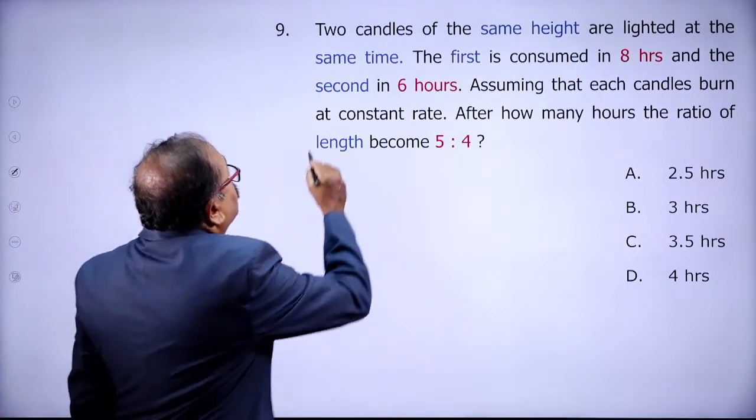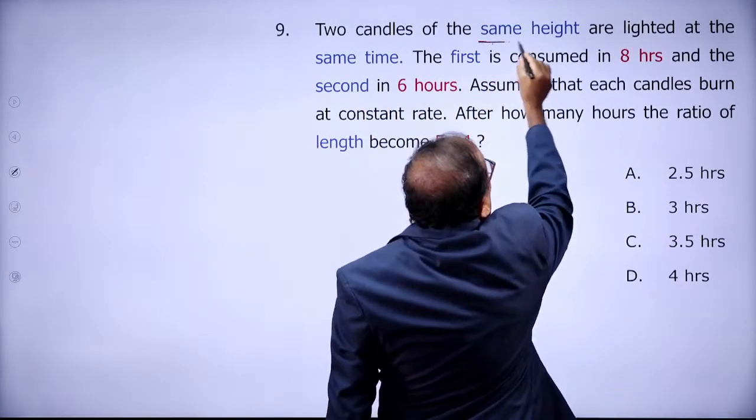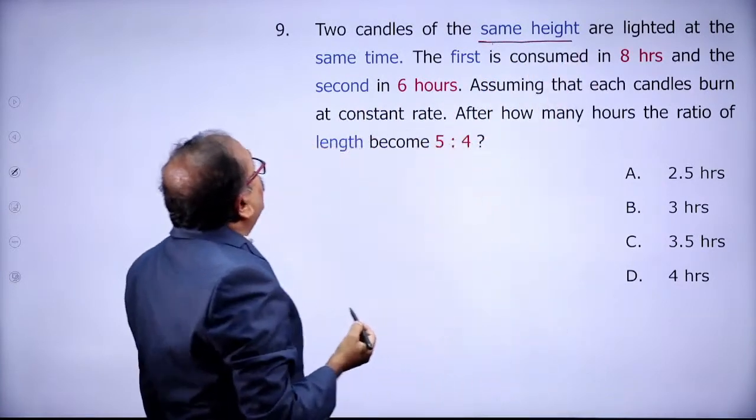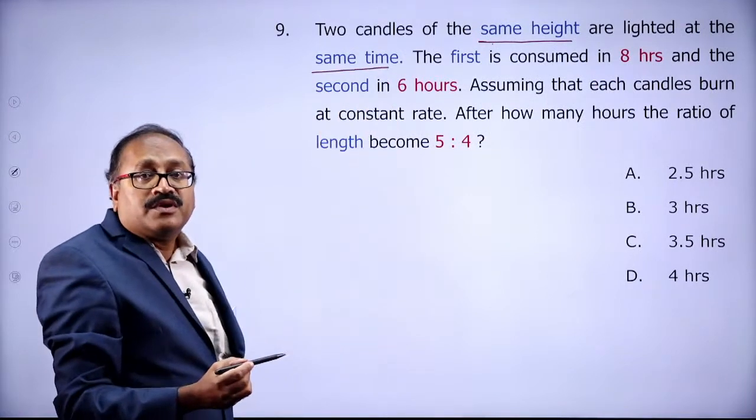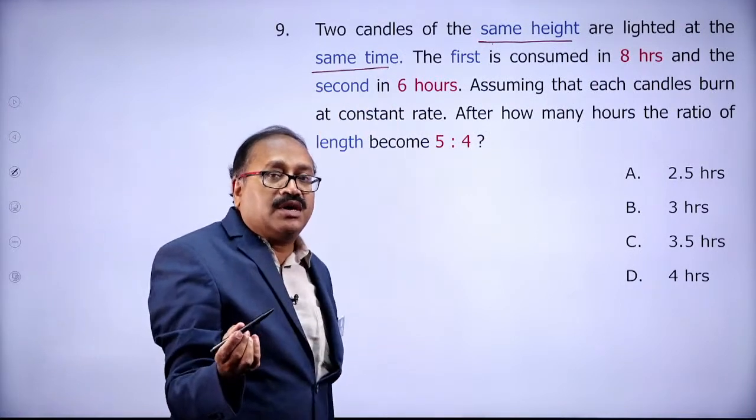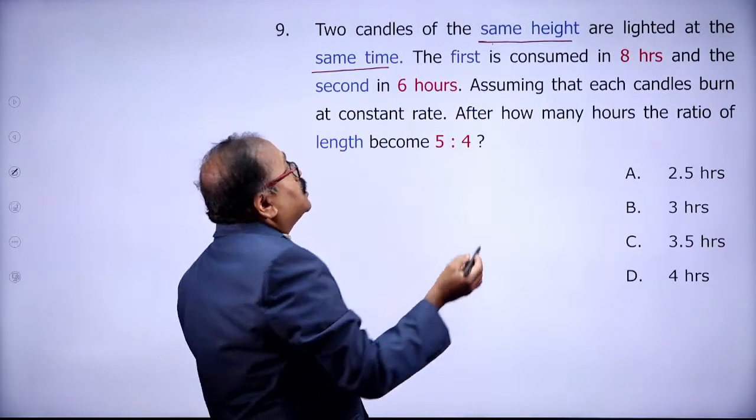Now, what it says: 2 candles of the same height are lit at the same time. Try to understand the question. The remaining part you leave to me, I will explain this.